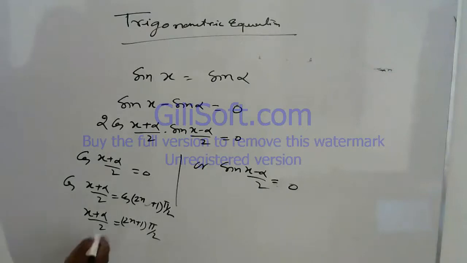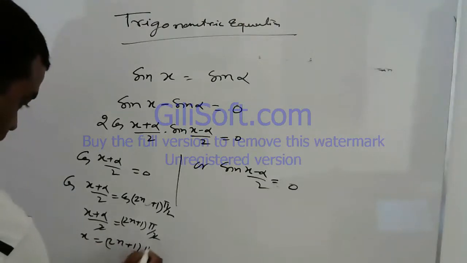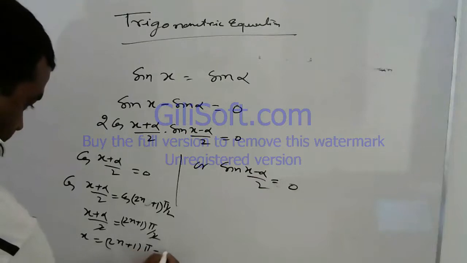You can write it in this way: x is equal to (2n plus 1) pi minus alpha.